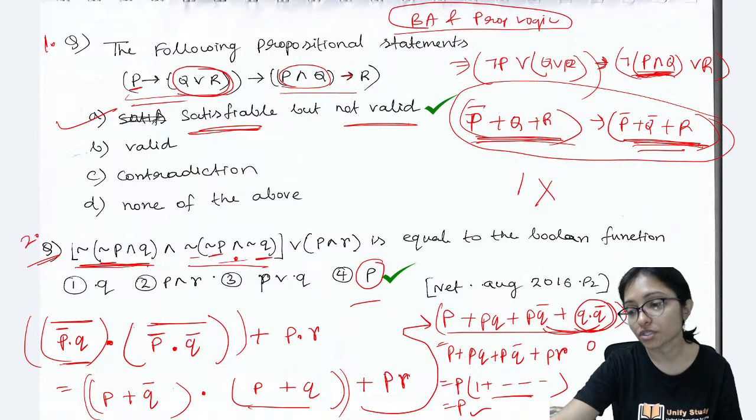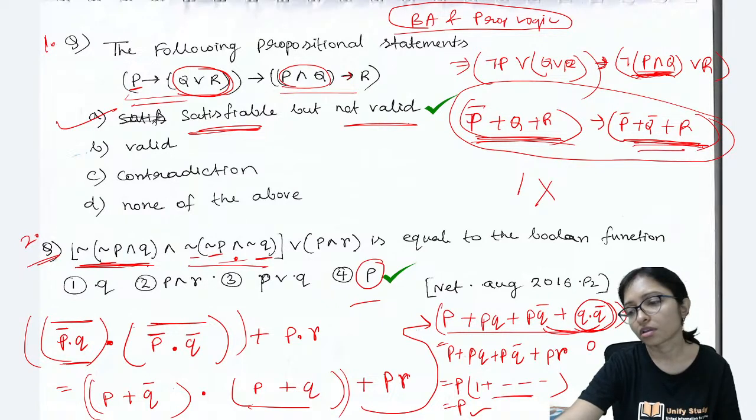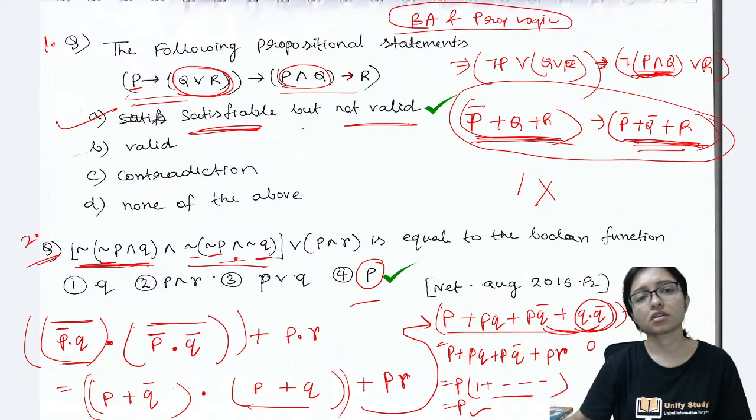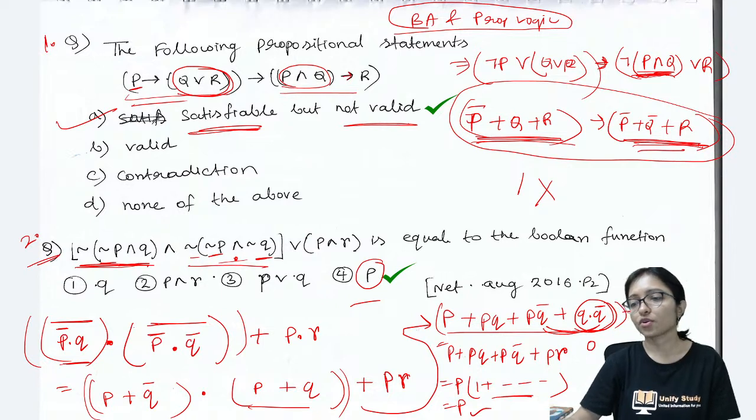Ma'am, why previous question with not means? Previous question with not means? I am not getting. Your query is not clear.